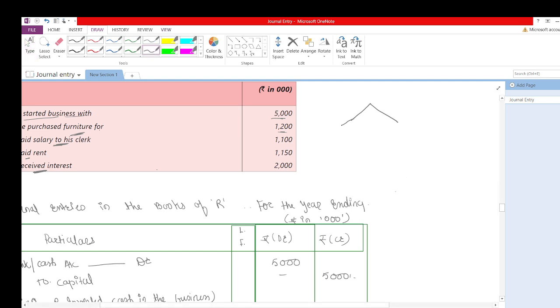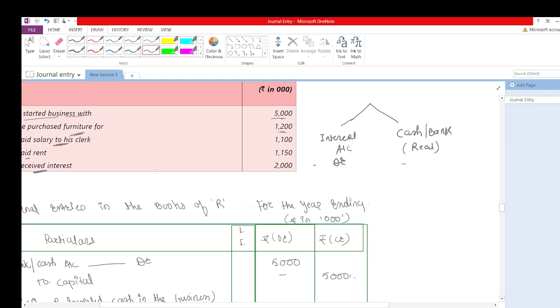What two accounts are affected here? First is the interest account. Just a minute, I have not written it properly. Interest account, and second account is a cash account, or I would say bank account, because we have received it in cash or in a bank, whatever it is. What will be the nominal account's rule? It's an income. Debit all expenses and losses, credit all incomes and gains.